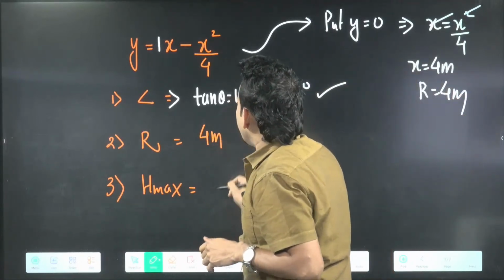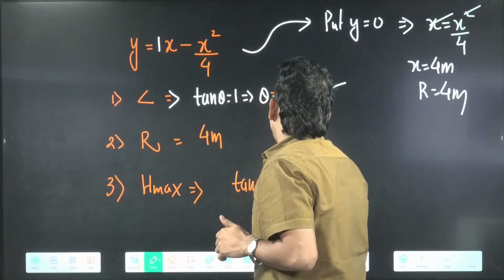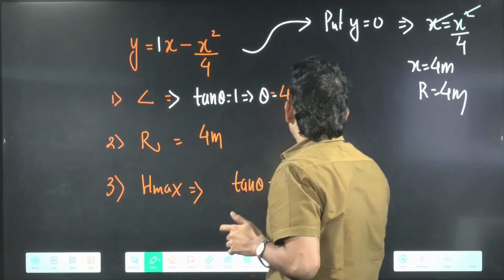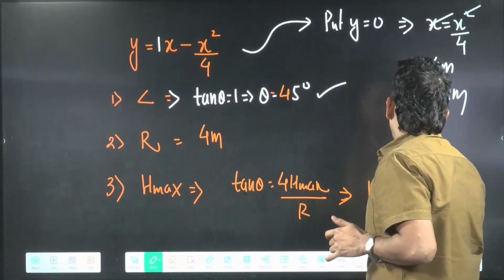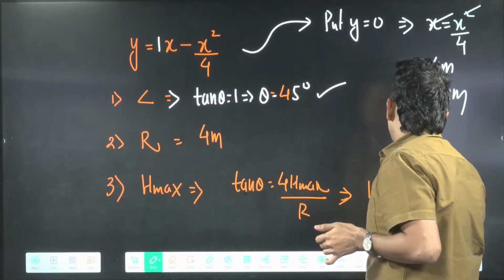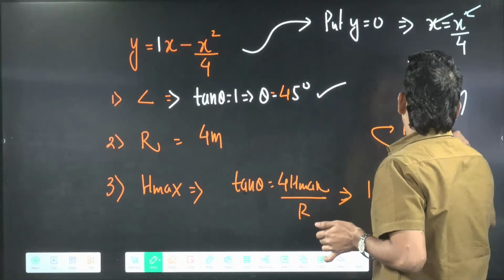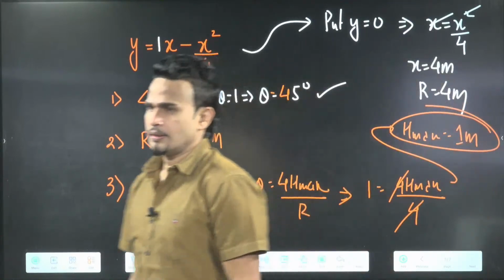No problem. If anyone asks you h max, you can use, sir, tan theta equal to 4h max by r. So what is theta here, sir? 45. So tan 45 means 1, sir. This we already know. 1 will be equal to 4h max by r. What is r? R is 4 meter. 4 cancel, means h max will come 1 meter. This is the speed you will get by using this method. Directly the answer will come.